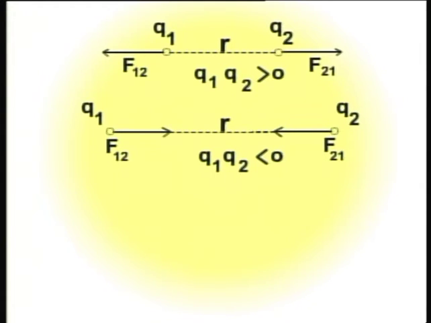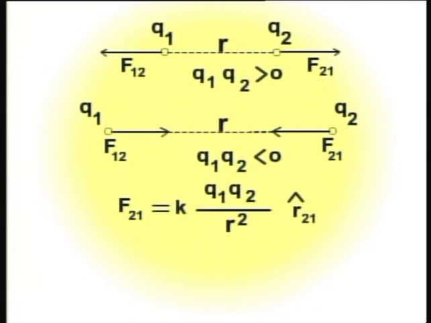Now here Q1 Q2 greater than 0 means that both the charges are either positive or negative, and in both cases their product will be greater than 0. And in the second case, when Q1 Q2 is less than 0, it means both Q1 and Q2 are dissimilar and attract each other.